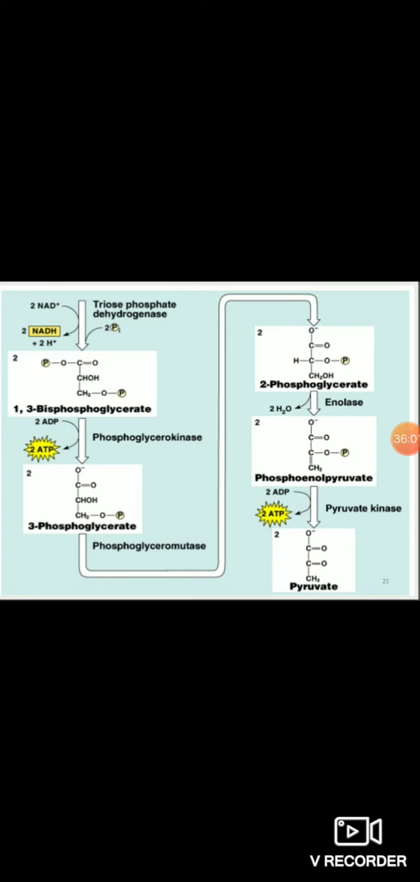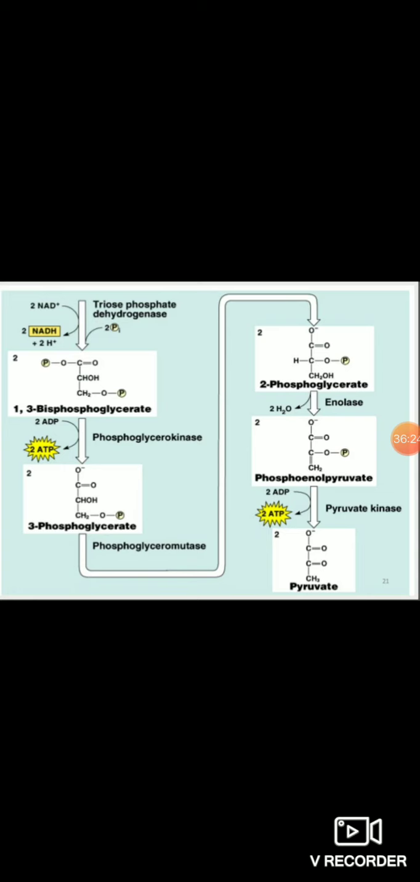So it is an isomerization reaction, and which enzyme is utilized over here? Phosphoglycerate mutase. Okay, what does phosphoglycerate mutase do? It converts the 3-phosphoglycerate to the 2-phosphoglycerate. Okay, next step is what?